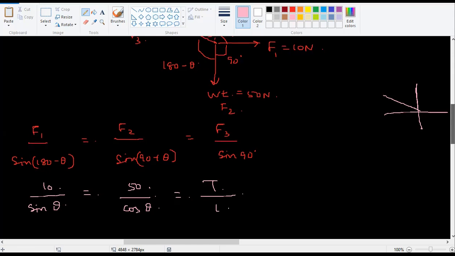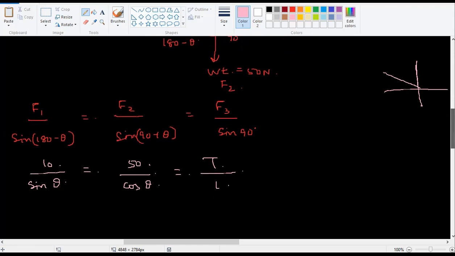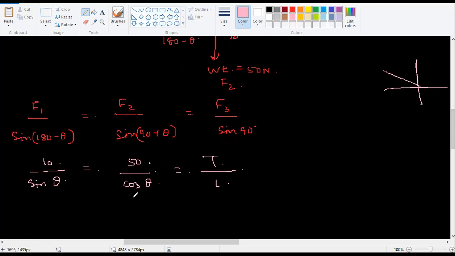Okay, so I'm getting into a situation where if I connect this and this, T will be unknown, theta will be unknown. Which means I have to connect this and this. Like what we did earlier, sine theta by cos theta will become tan theta. So tan theta is equal to 1 by 5. Use the same logic to find theta. Once you find theta, substitute it over here and you will get the tension.